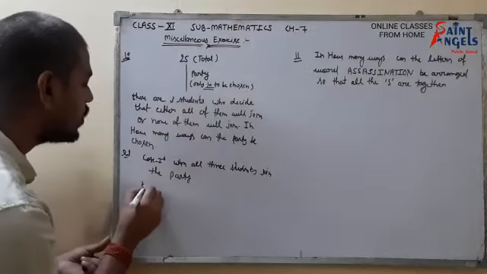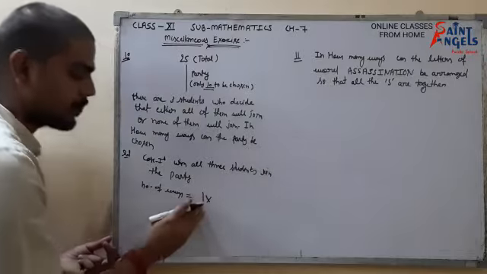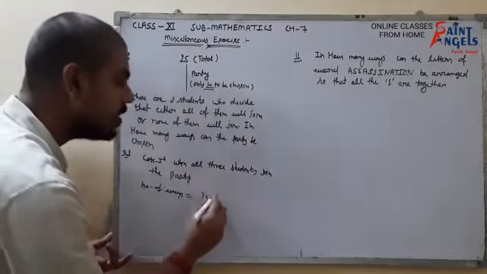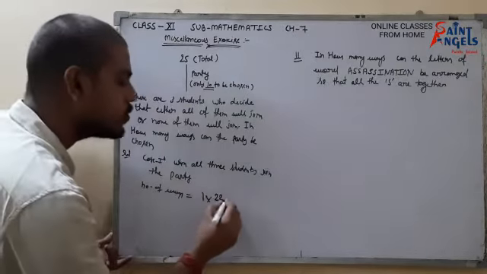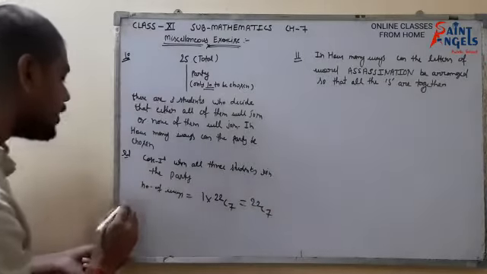So the number of ways would be equal to... First, what is the way of choosing the 3 students? Then out of 22 students, we have to choose any 7. So it means 22C7.